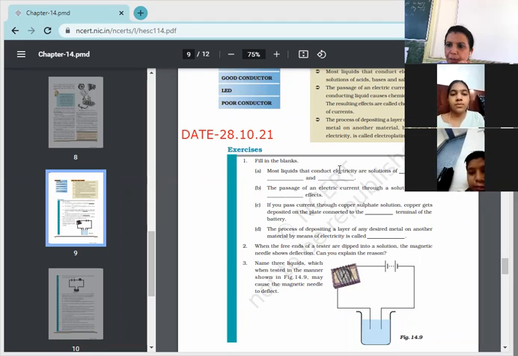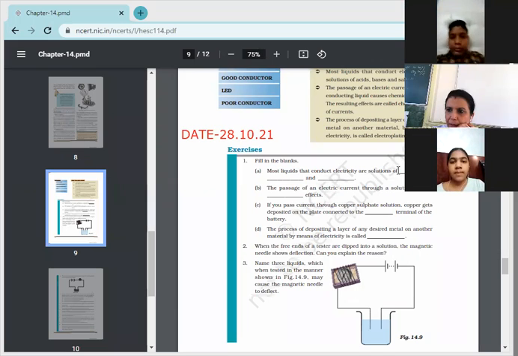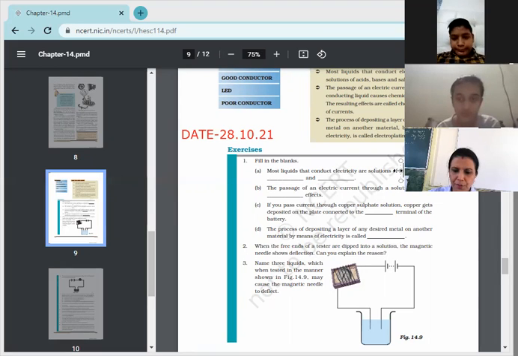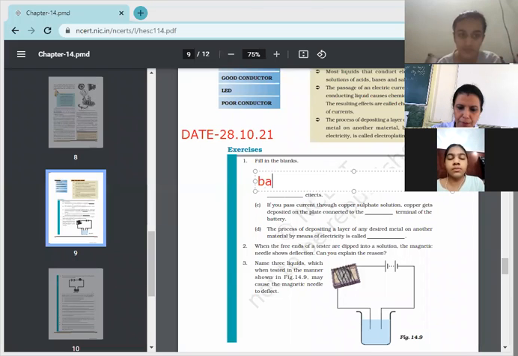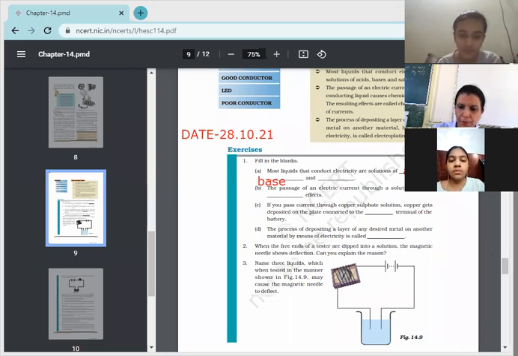First question is filling the blanks. Kindly raise your hands if you know the answer. Most liquids that conduct electricity, yes, Aryan Agarwal, are the solutions of acid, base, and salt. Okay, the first will be acid, next will be a base, and next is salt.